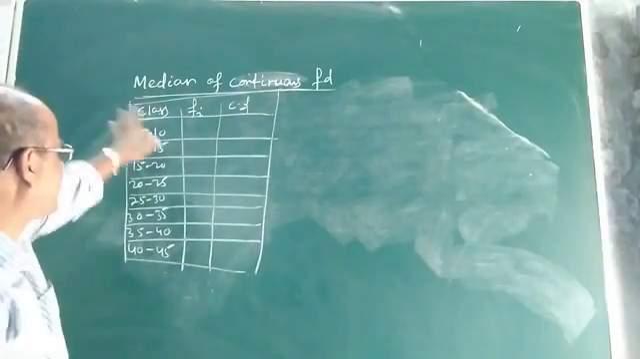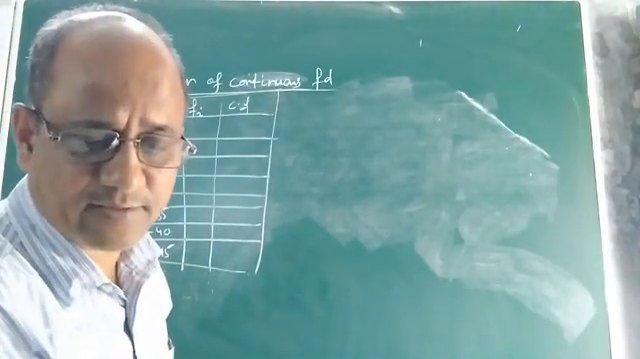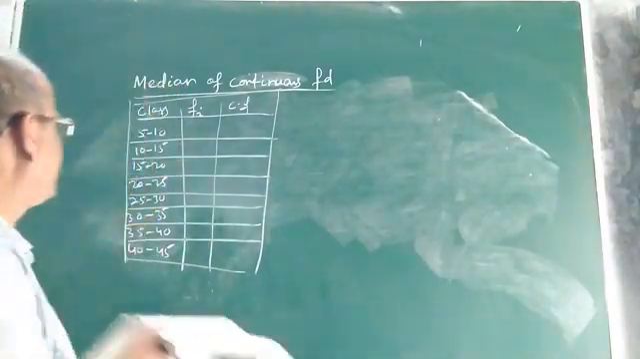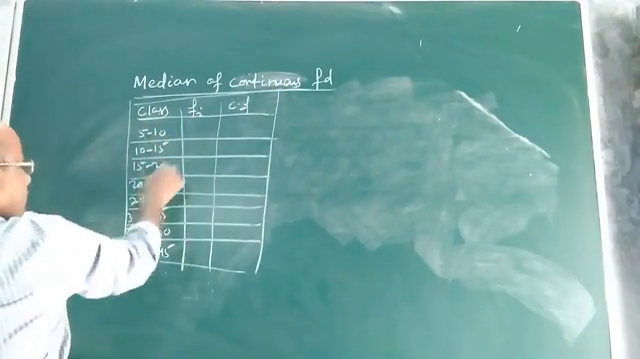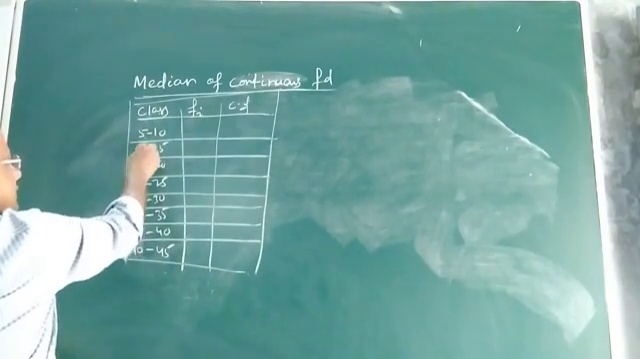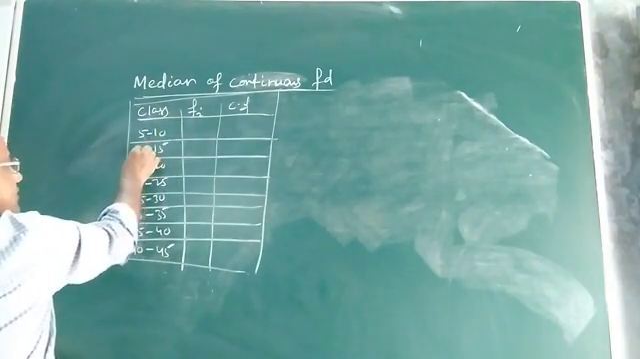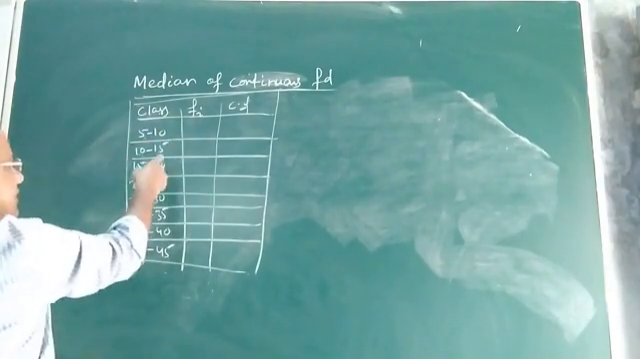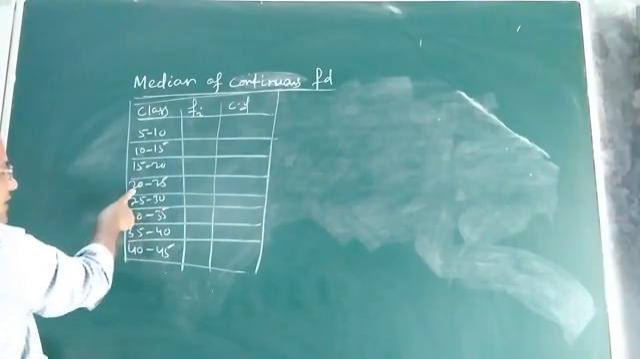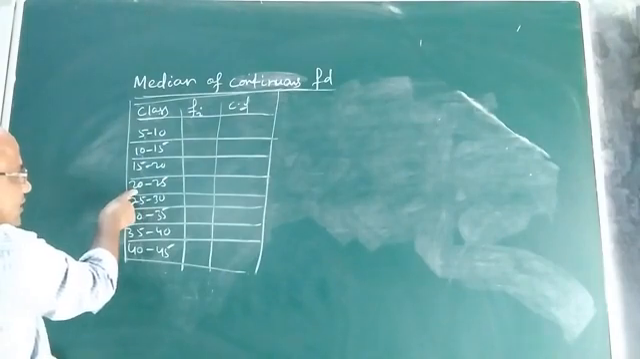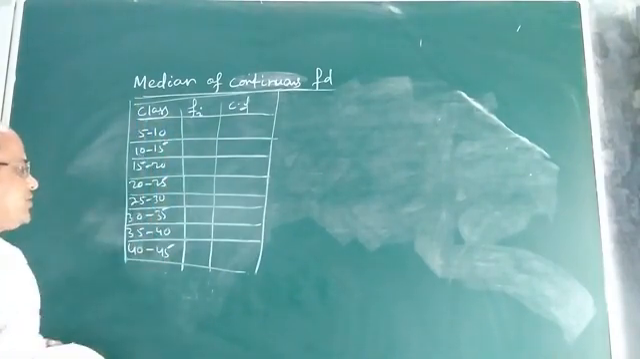See, suppose you are given continuous classes. Suppose these are the classes or class intervals: 5 to 10, 10 to 15. You see, upper limit, lower limit. The upper limit of one class coincides with the lower limit of the next class. Here the upper limit is 15 and in the next class the lower limit is 15; here the upper limit is 20, and in the succeeding class the lower limit is 20. So all classes are continuous, no doubt.